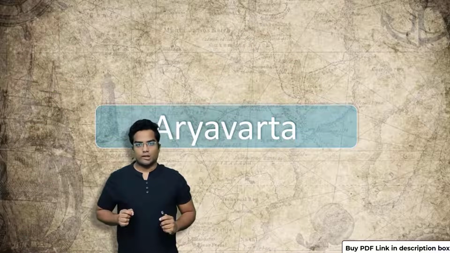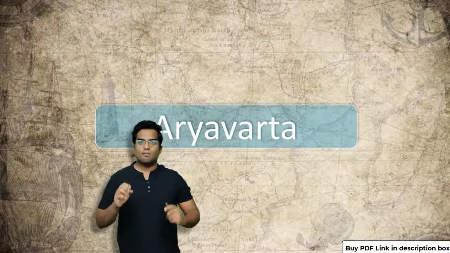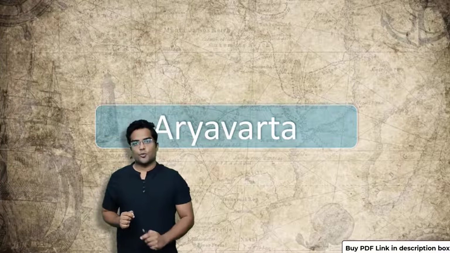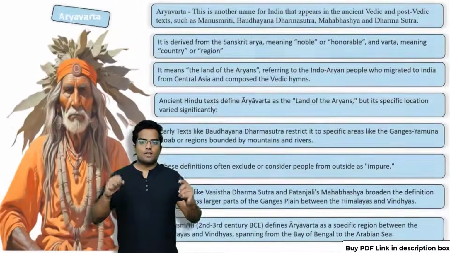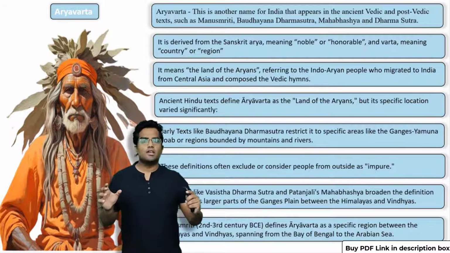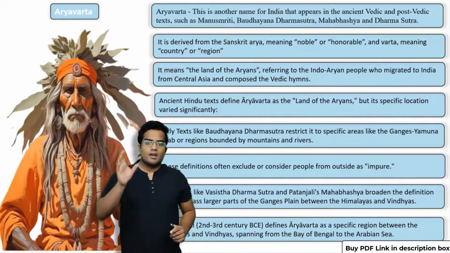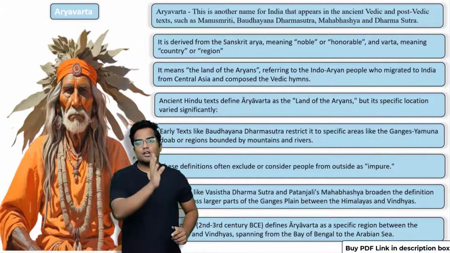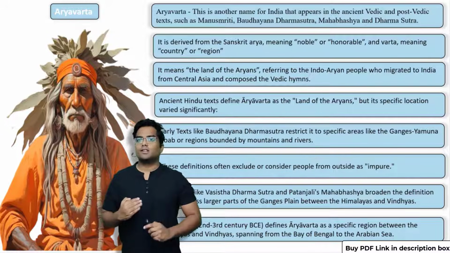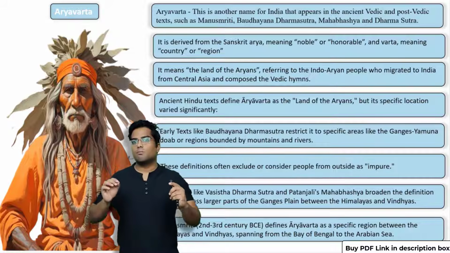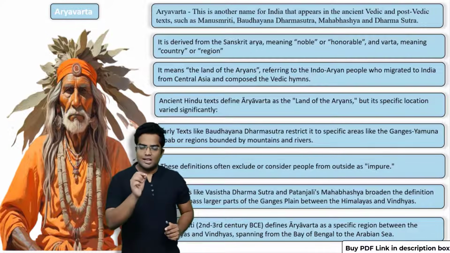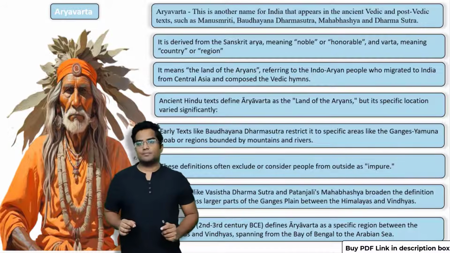So in this video we will learn why parts of India were known as Aryavarta. Let's explore. So what is Aryavarta? This is a name that appears in many of the texts such as Manusmriti, Baudhayana Dharmasutra, Mahabhashya and Dharmasutra. So these are the texts that talk about this particular region called Aryavarta. Let's explore each of them in detail.